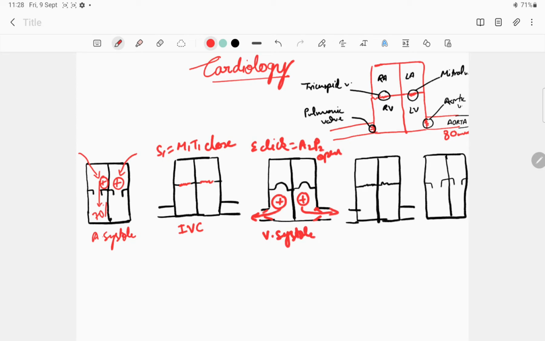After the blood has emptied out into the aorta and pulmonary artery, the pressure will fall drastically and these valves will close. The closure of these valves will make a sound known as S2. So S2 is due to closure of aortic and pulmonary valves. And after that, the heart is in isovolumetric relaxation state. And now again, the atria are getting filled with blood, and then the pressure of the blood will open the mitral and tricuspid valves, and the opening will make a sound known as opening snap. So the opening snap is due to opening of mitral and tricuspid valve.